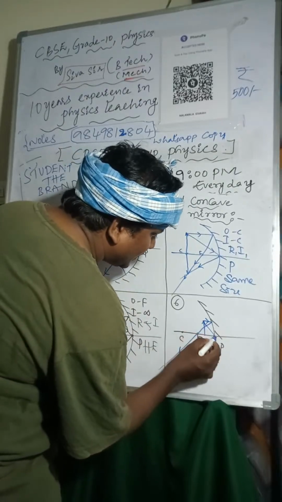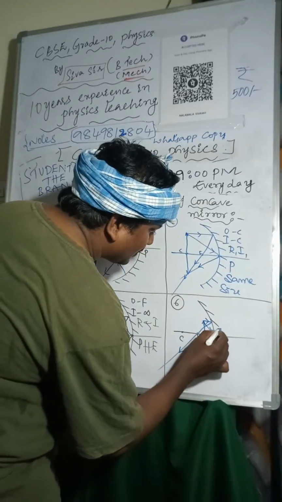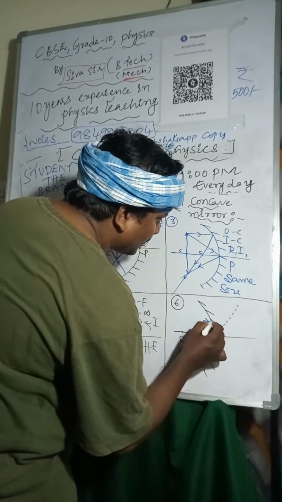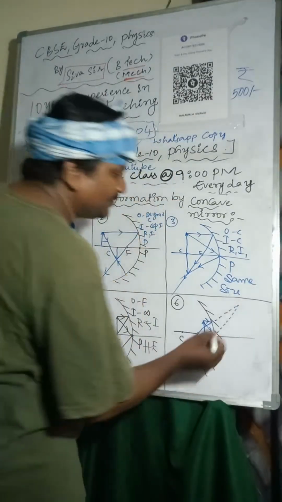Another light ray is incident at the pole, reflects back. The image will form behind the mirror. So image will form here.